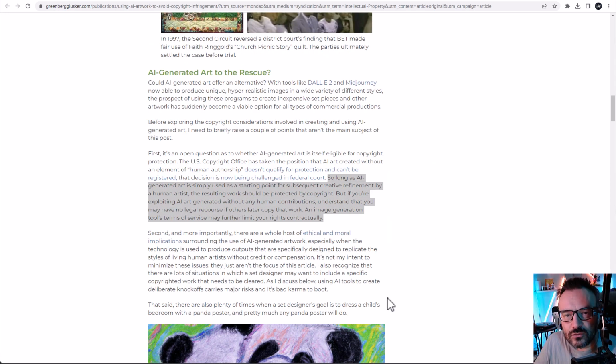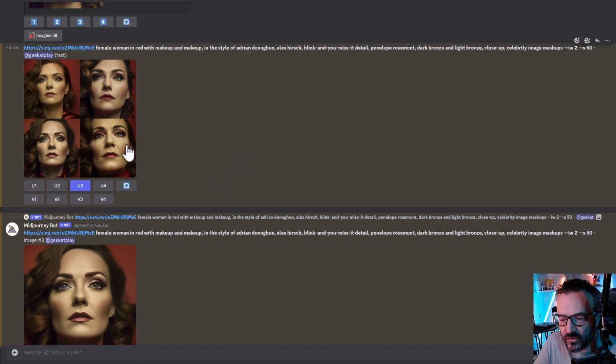But in short, it says that if you are using AI without any human intervention, it is pure AI generation, and then you cannot copyright it. So based on this, because the basic image was my photo, in this case AI was acting as an advanced filter based on this photo.